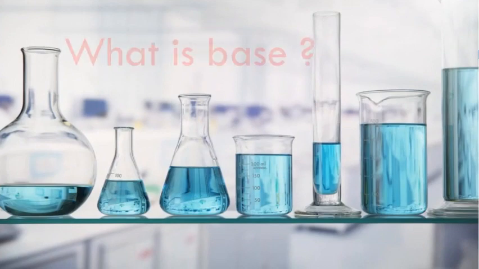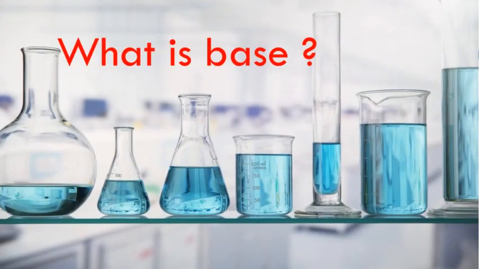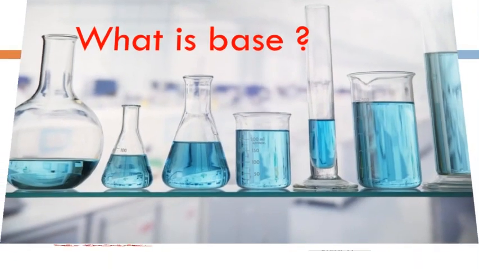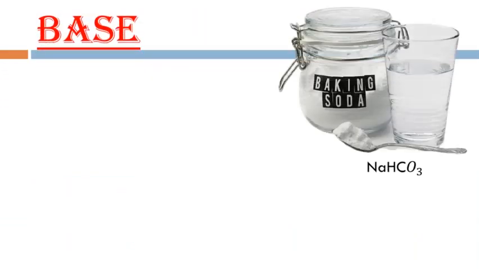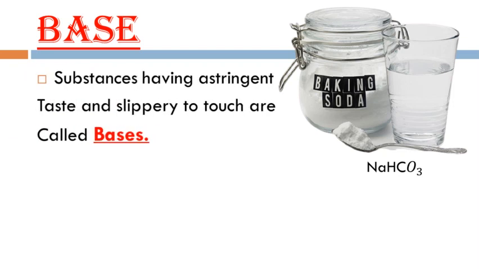Now we should learn about bases. So what is a base? Let's learn about it. If you taste a dilute solution of baking soda, that is NaHCO3, you will find it astringent and bitter. That means the taste is very strong and raw. It is a very bitter taste of the dilute solution of baking soda.